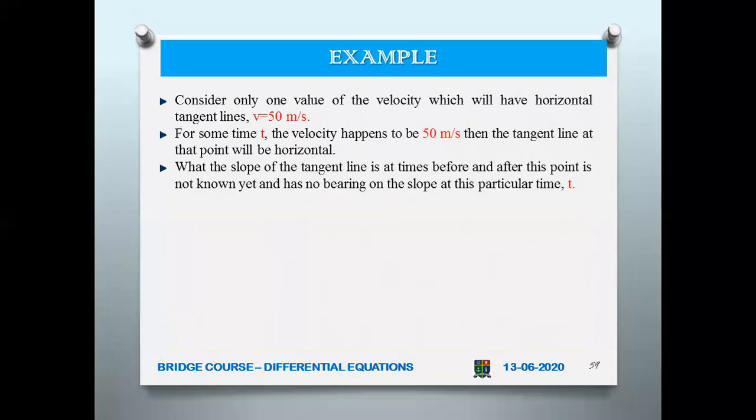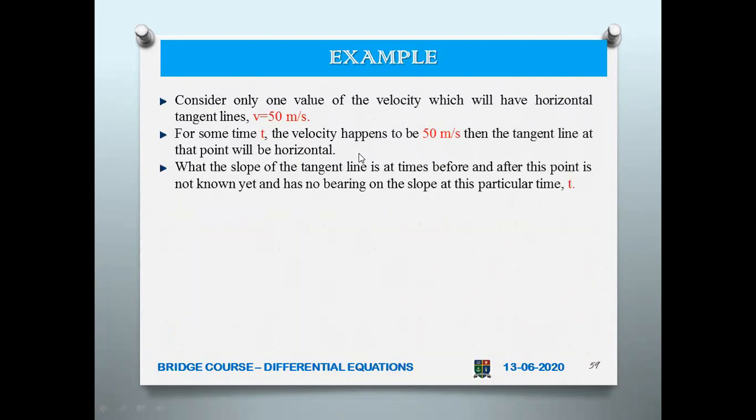See another example. Consider only one value of the velocity which will have a horizontal tangent. Let us assume that there is only one value of the velocity wherein we are getting a horizontal tangent line, v equal to 50 meter per second. So for some time t, the velocity happens to be 50, which means at a particular time t, the velocity is 50 meter per second. That means the tangent line at the point will be horizontal.